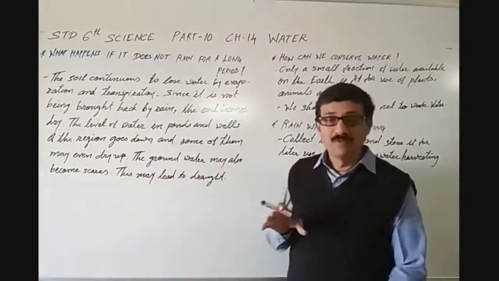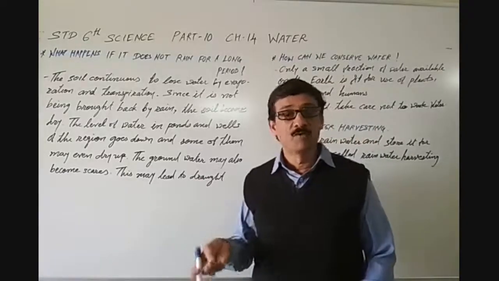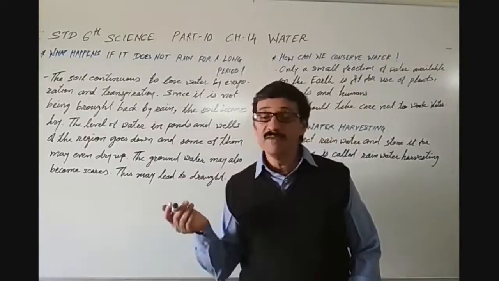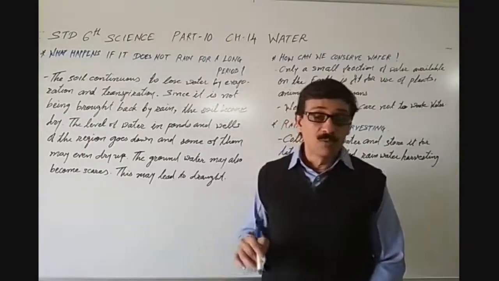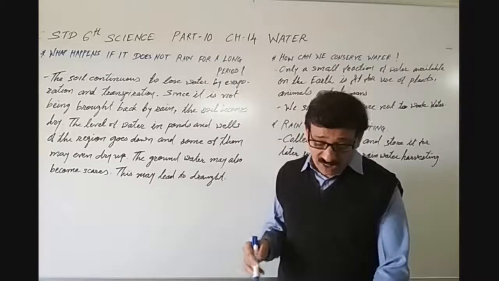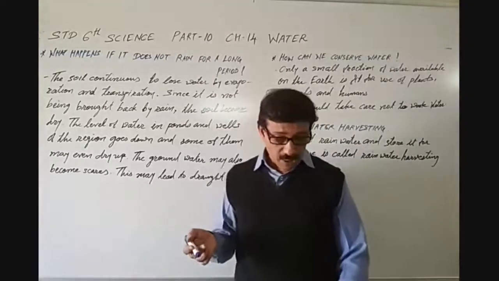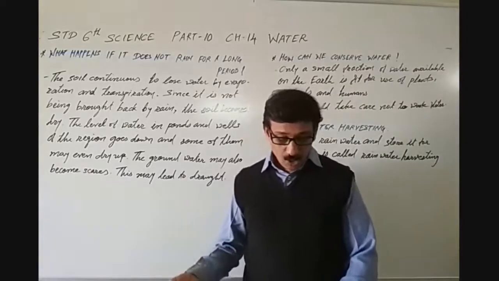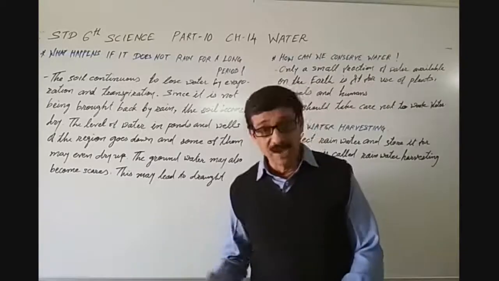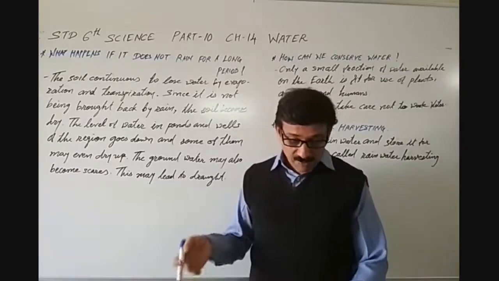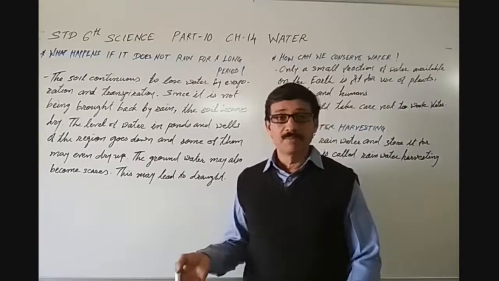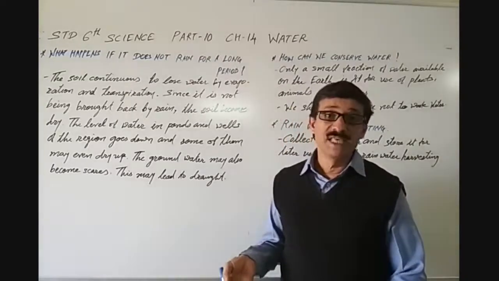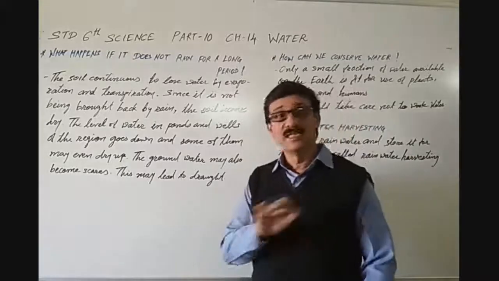See, most of the water we use is from groundwater. Now, if it will not rain, then what will happen? The level of water in ponds and wells of that region goes down. Some of them may even dry up. Now the situation will be that in the well there is no water.